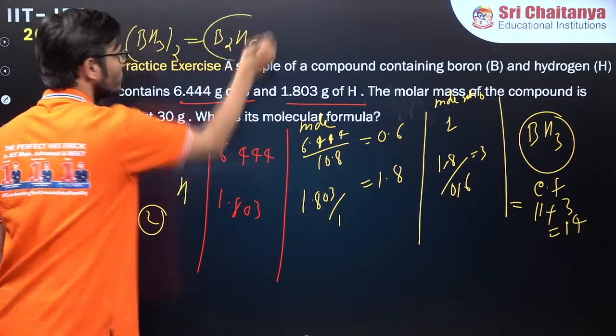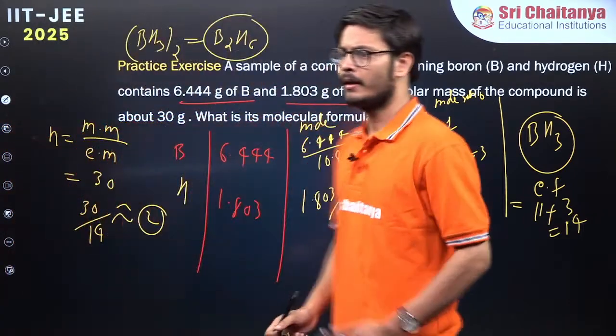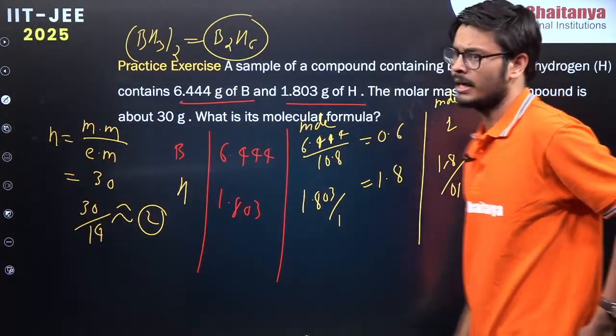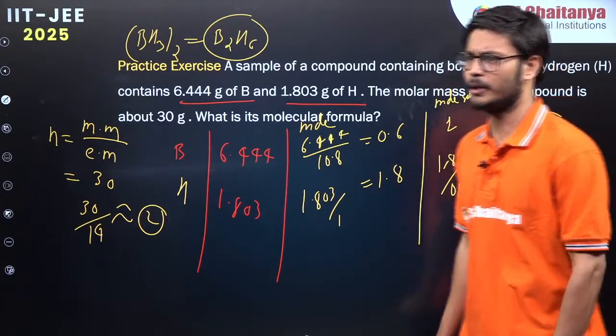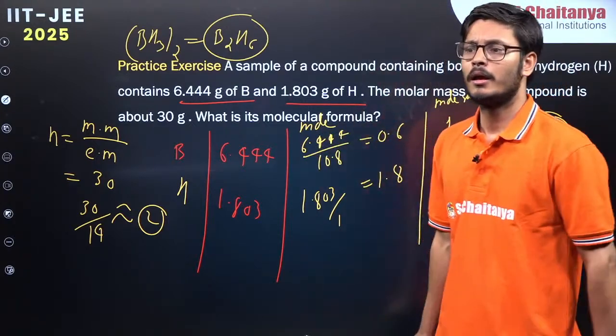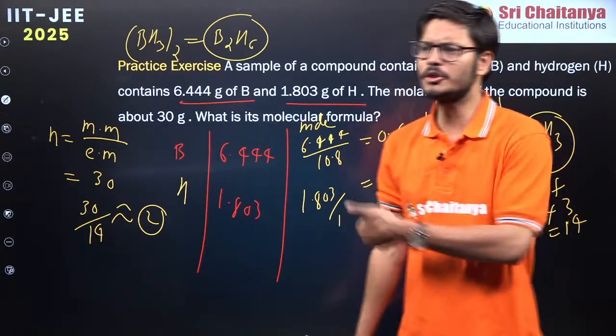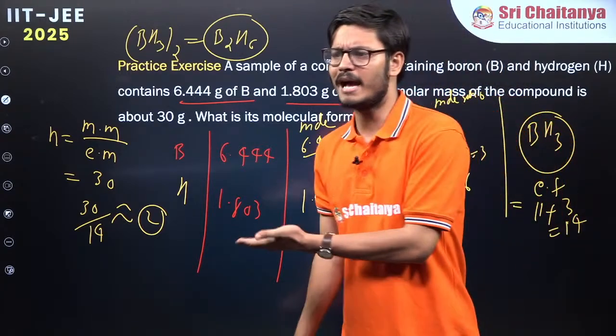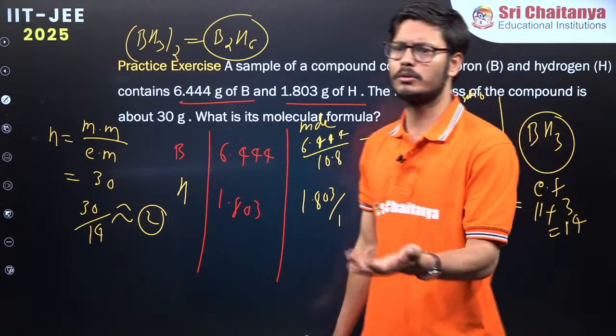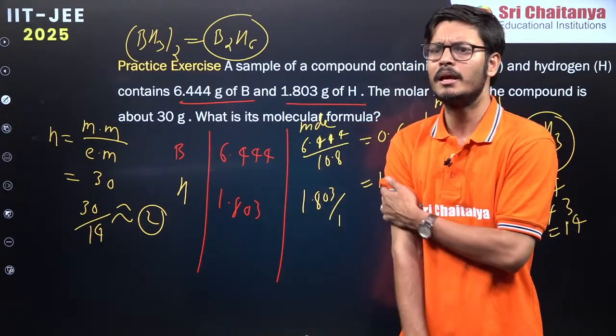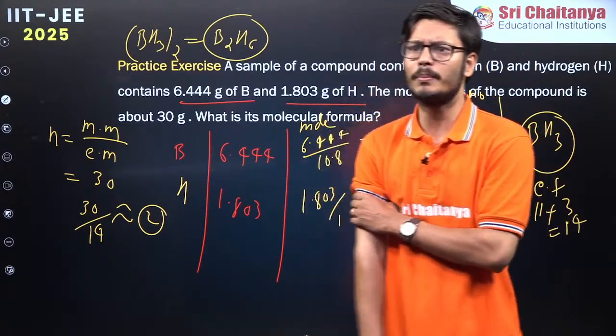Very good. Most of you have got B2H6. So that is correct. Very good, beta ji. Very good, all of you. Is it clear? Should we go to the next problem? If anybody is having doubt, let me see. Otherwise, we'll go to the next problem. Just give me a thumbs up. Let's see. Is it clear to everyone? Should we go to the next topic now?